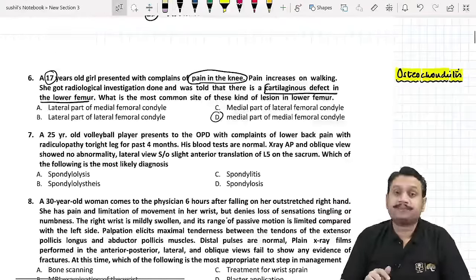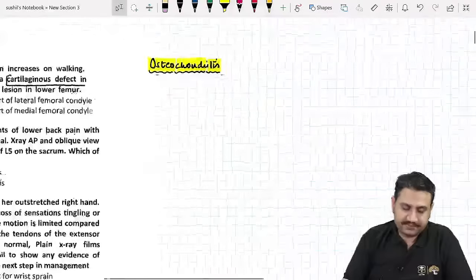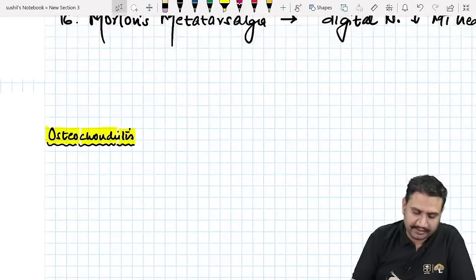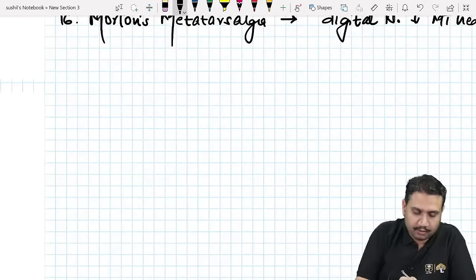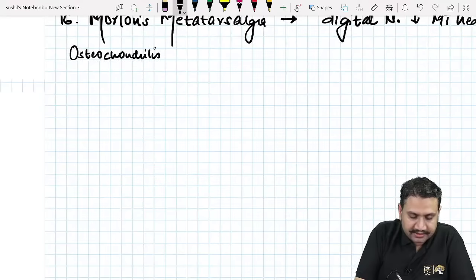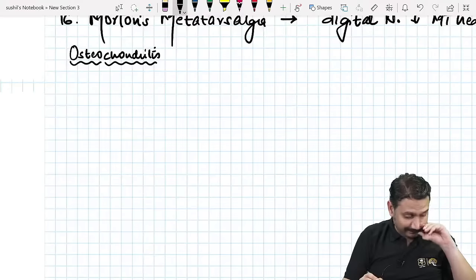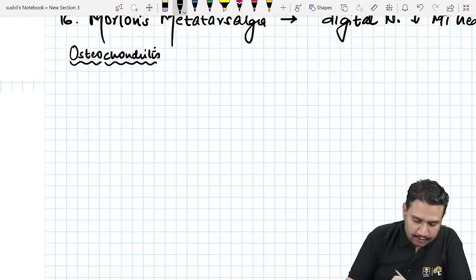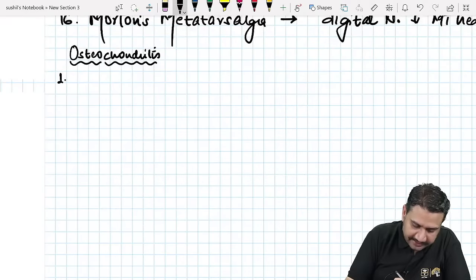Understand osteochondritis. What are the different osteochondritis we know? First of all, let's compile all the osteochondritis, the inflammatory processes of the bone and the cartilage. So I'm putting all the osteochondritis together. We need to understand two important things: osteochondritis which are common at a particular age group.